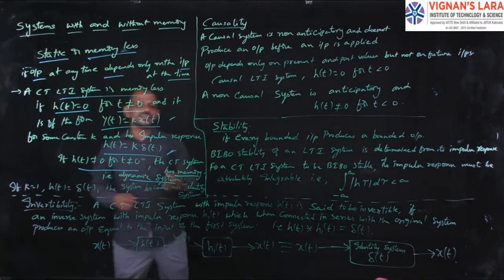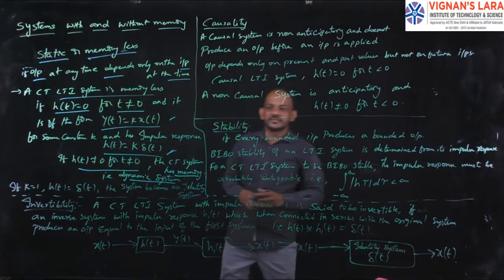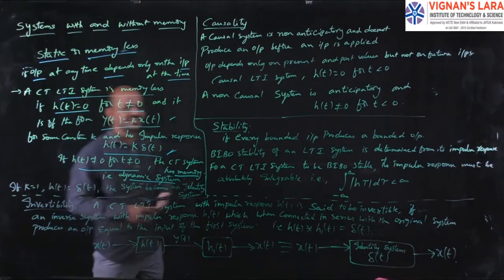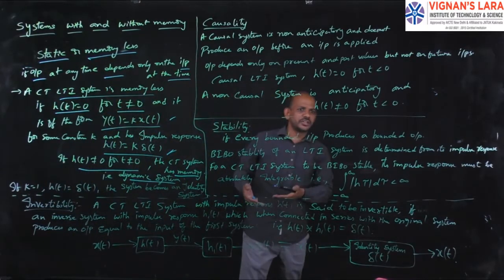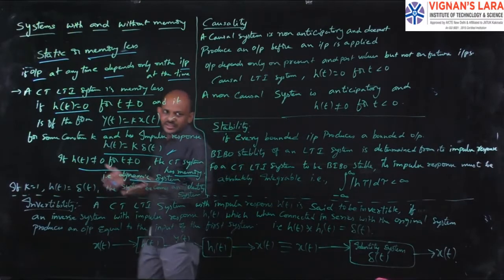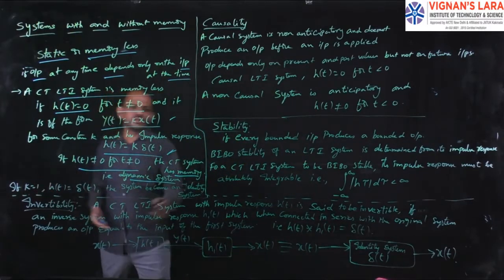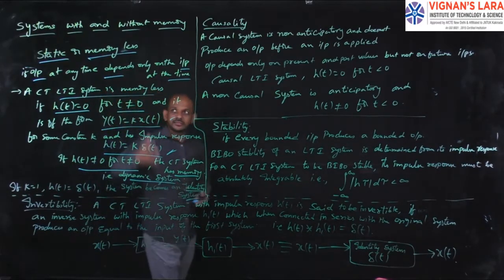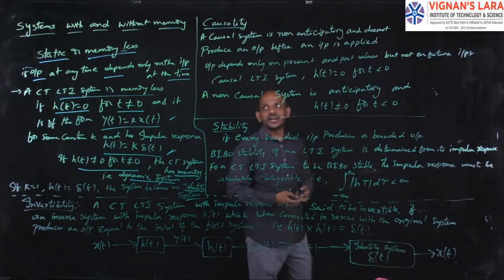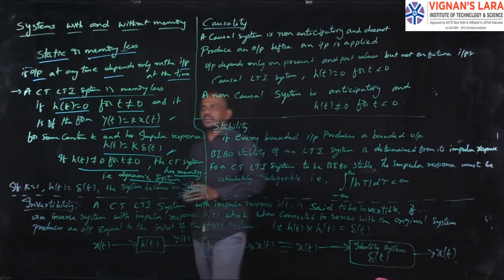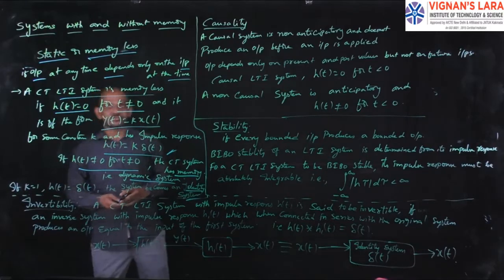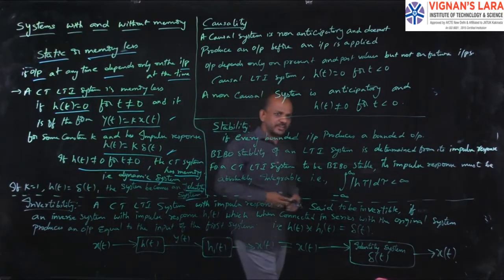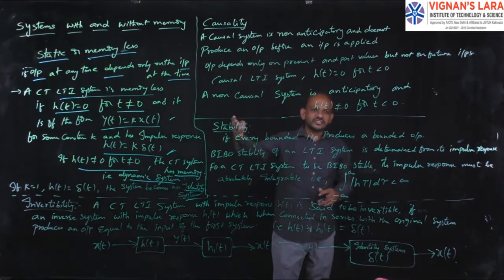That is, the system becomes an identity system, because the impulse response is the same as the impulse input. That is, the output is the same as the input. So we can call that system an identity system. So this is about systems with and without memory, or simply static and dynamic systems. Static systems are memoryless systems, and dynamic systems are memory systems. This is the explanation about static and dynamic systems.